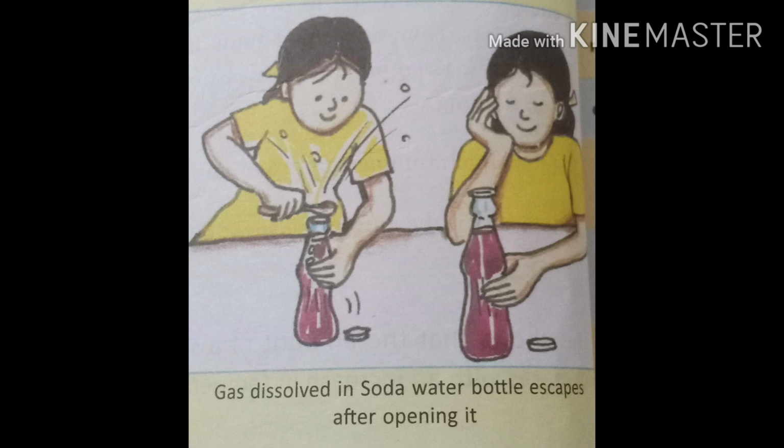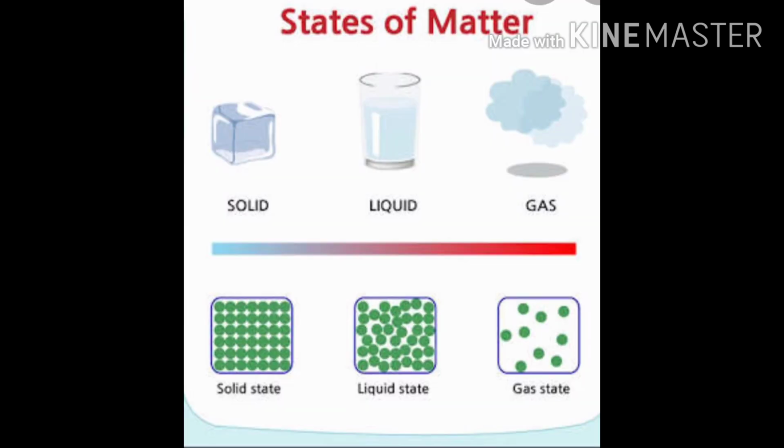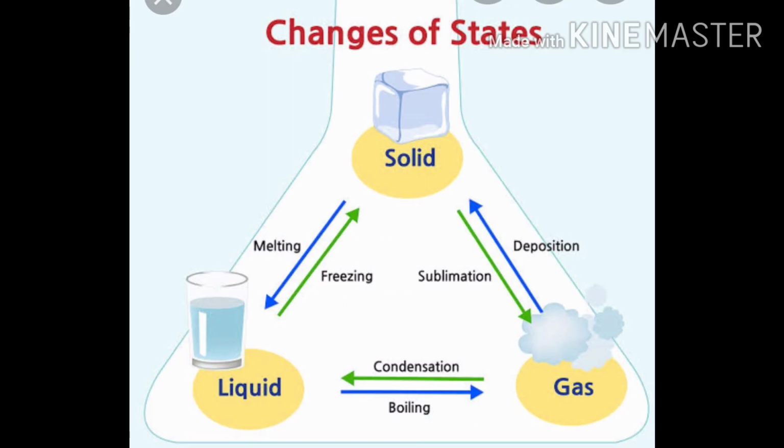So children, we have learned these properties of matter which exists in three forms, namely solid, liquid and gas, and these were the properties which we had discussed on the basis of their appearance, transparency and solubility. So these were the three states of matter. The common example, water, I have given here. The solid state is ice, the liquid state is water, and the gaseous form is water vapor. And the molecular structure, meaning the arrangement of molecules in the particular state of matter, is also given here. You can see the bonding between the solids is very tight, in liquids it is very less, and in gases there is no bonding at all. So here we end the chapter.